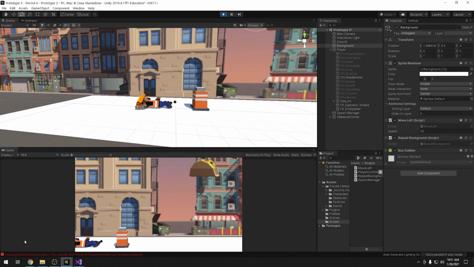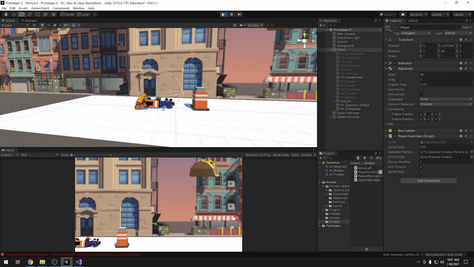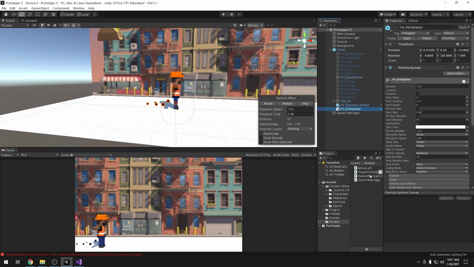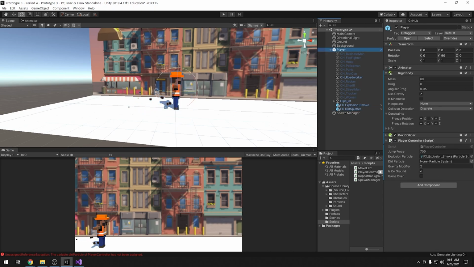Well, if I take a look right down here, it looks like I forgot a step. It says here unassigned reference exception, the variable dirt particle on player controller has not been assigned. So I think what that means, if I click on my player, let's make sure we stop playing the game so our change is made. You'll see I have a dirt particle here, but I didn't actually select the dirt splatter. So I need to take this and drag it into that slot, or I can use this target here to select it, but I'll just click and drag it to say, hey, this is the dirt particle that I want.